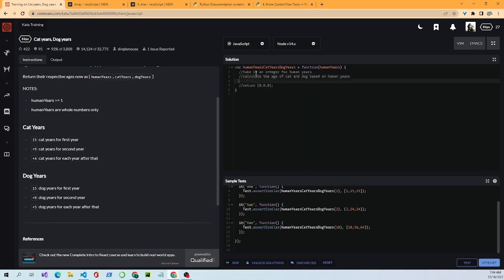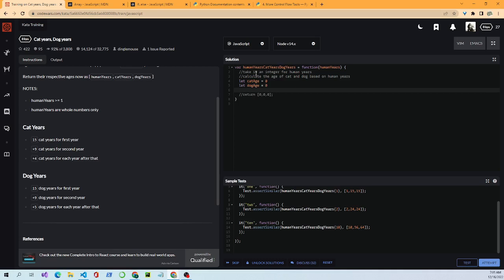So we're taking an integer and we want to return the number. First I want to establish a variable. I'm going to let cat age equal 0. Let dog age equal 0.